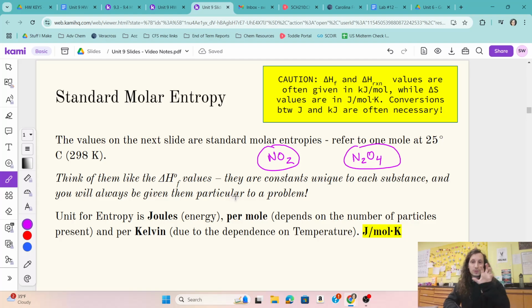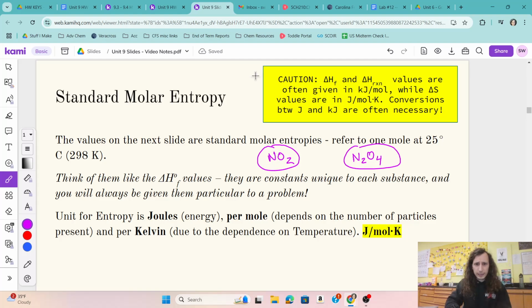We can use these when we look at, okay, now I have an overall reaction. Can I plug in these individual molar entropies or entropies of formation for individual substances to find what is the net change in entropy of this system?